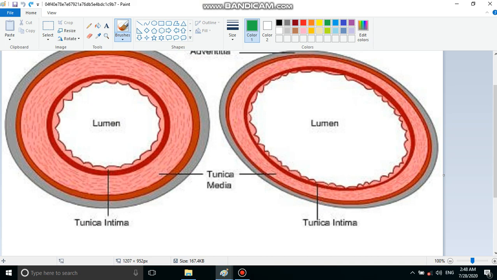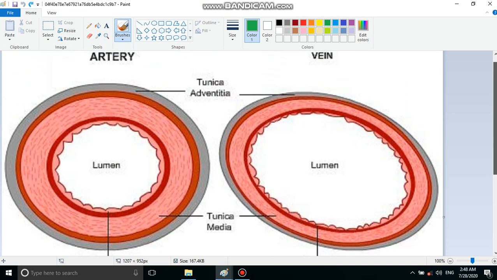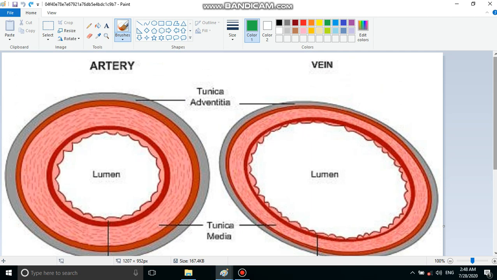So let us have a look at this diagram. This diagram is a cross section of artery and vein, and here you can clearly see that it consists of a wall, the wall of artery, see this one, the wall of vein like this, and then an empty space enclosed within this wall.